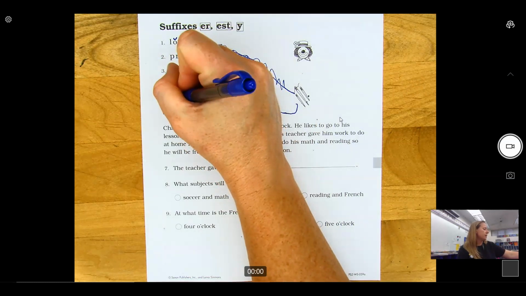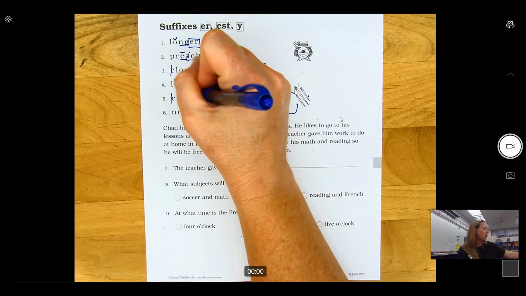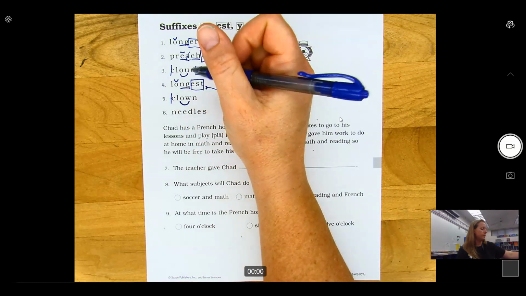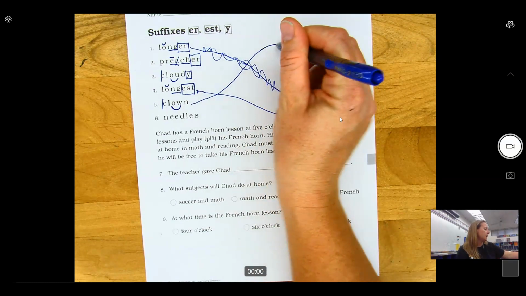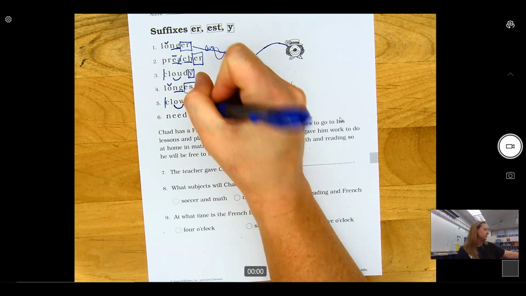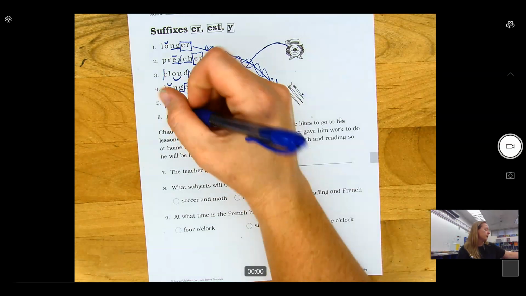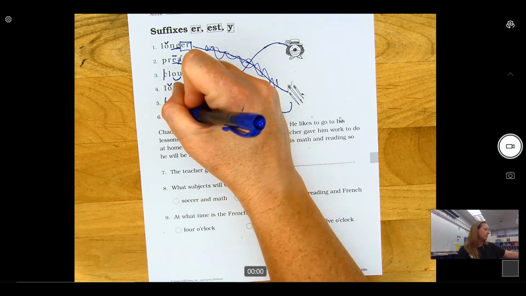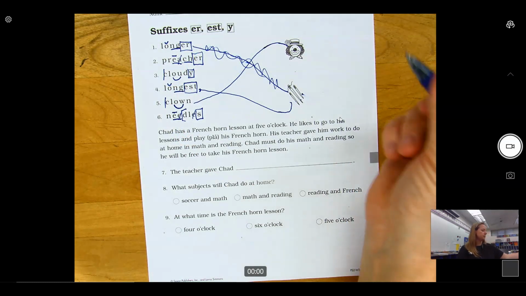Our C is followed by a consonant. I code it with a K back. Now I know the C is going to sound like a K. Okay, I have an OW, ow sound. It's a diphthong when it makes the ow sound. Clown, clown. This is a clown. Oh, I have a suffix. I also have a final stable syllable. And then digraph EE makes the long E sound. Needles, needles. Very good.